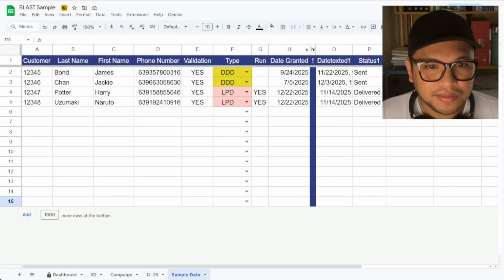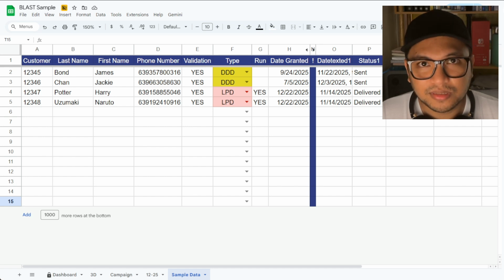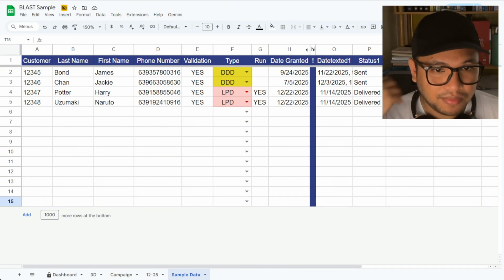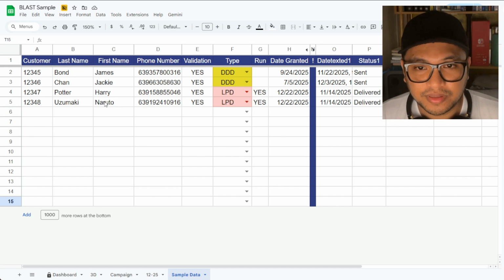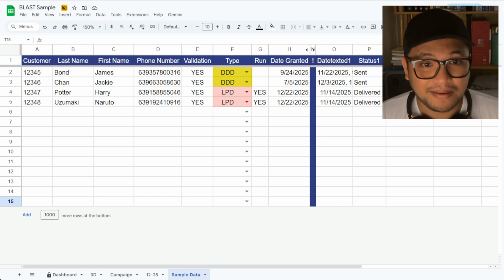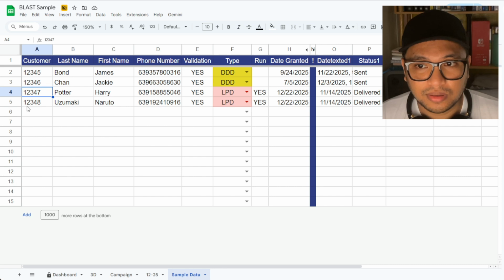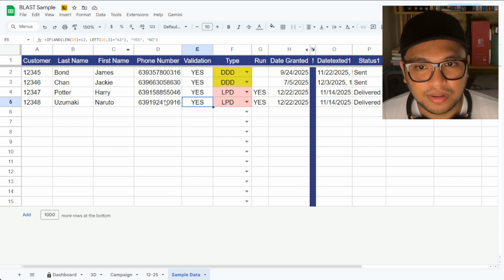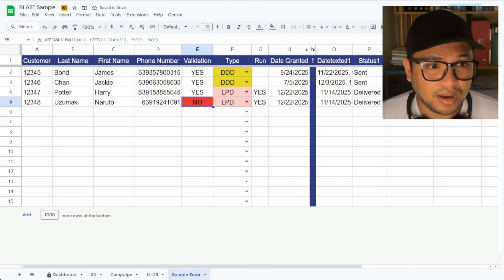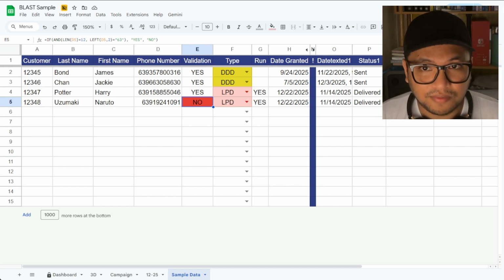All right, so this is a sample spreadsheet, and this spreadsheet is most likely what the users will use, let's say, for example, the branch managers. They just need to put in here the data that the Blast app needs, which is their ID, the last name or first name, the phone number, and then this part here validates the phone number. If it's valid or invalid, let's say for example, it lacks one number, therefore the validation is no, and the automation will not proceed for this entry.